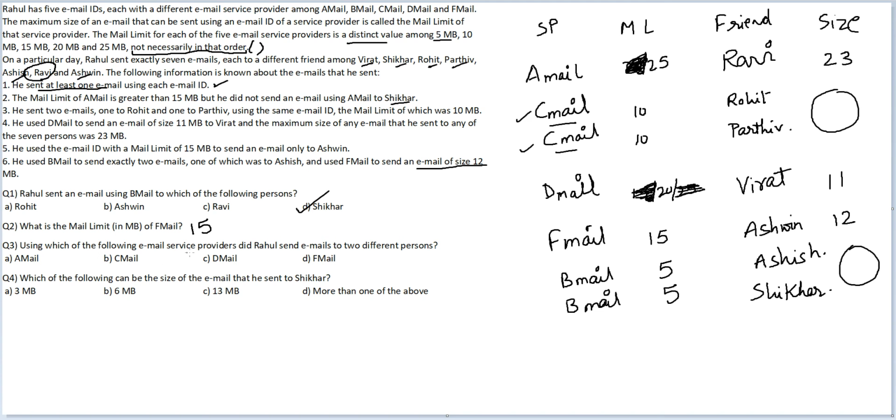Using which of the following email service providers did Rahul send emails to two different persons? Okay, answer can either be C mail or B mail. B mail is not present, C mail is present. So option B, C mail. Which of the following can be the size of the email that he sent to Shikhar? Shikhar is receiving email from B mail. Size limit is 5, so anything under 5, there is just one option under 5. So option A, 3 MB.